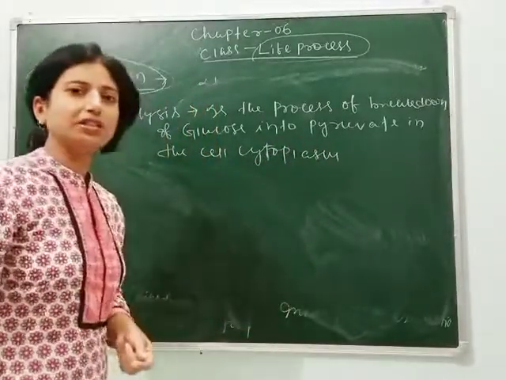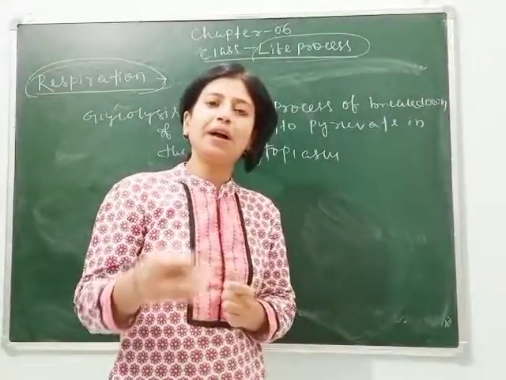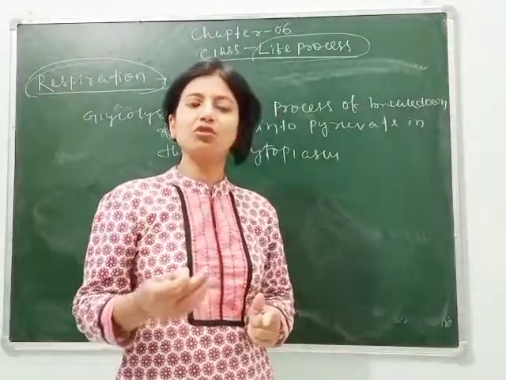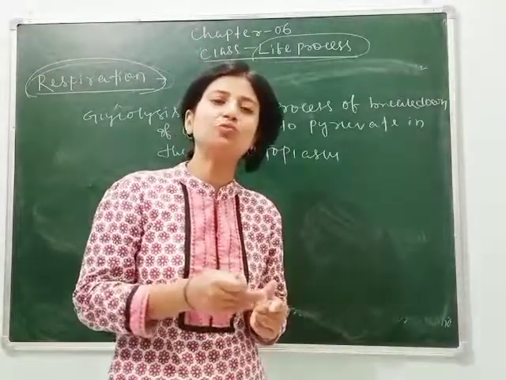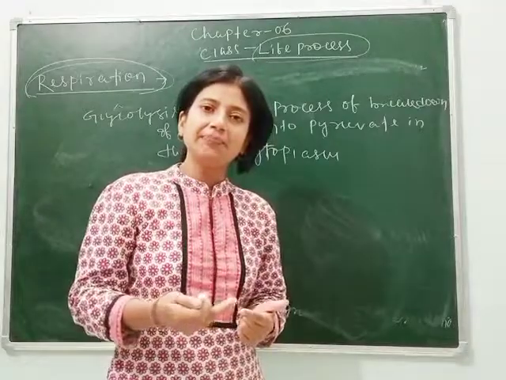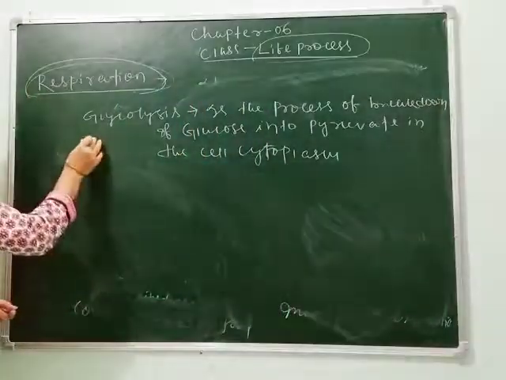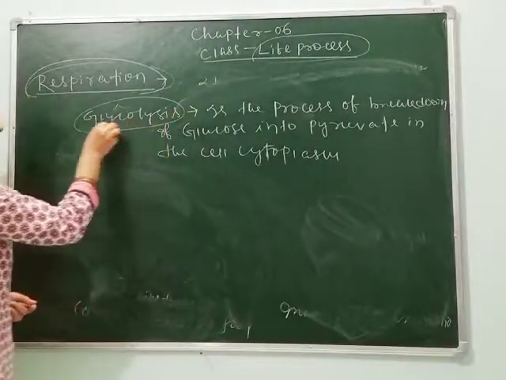So during glycolysis, first glucose is converted into pyruvate, which is a 3-carbon molecule. Then that pyruvate is used by different organisms to get energy, and then any byproducts. So let's see how this process, glycolysis, occurs.